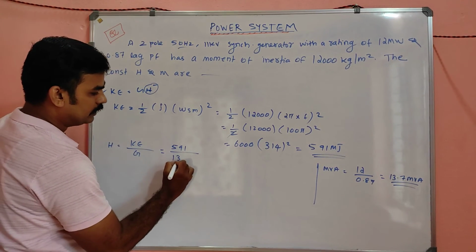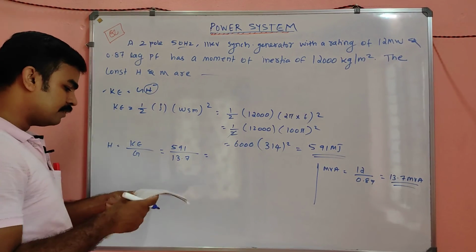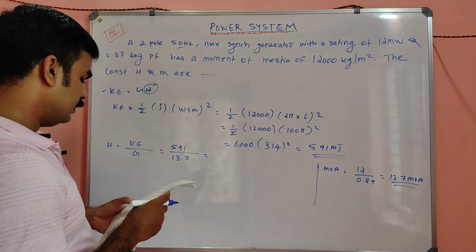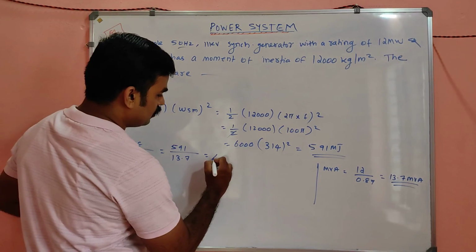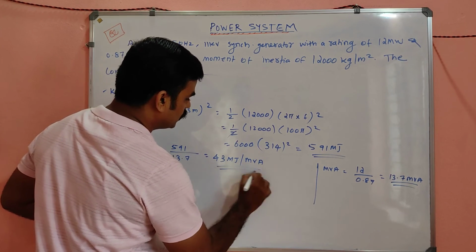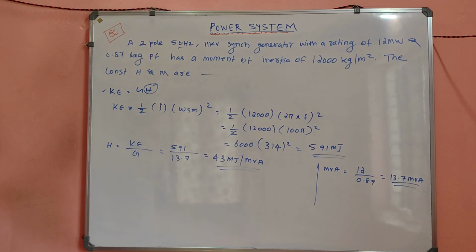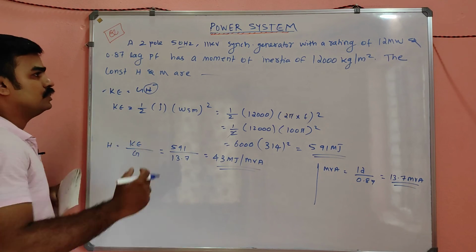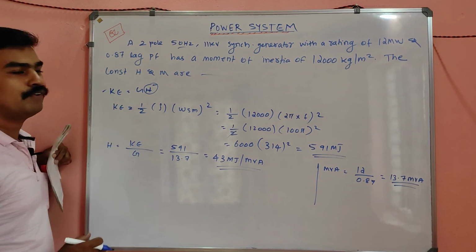You substitute 13.7 here. So the final answer will be H equal to 43 megajoule per MVA. So you solved for H. Is it over now? No. You have to solve for M also.